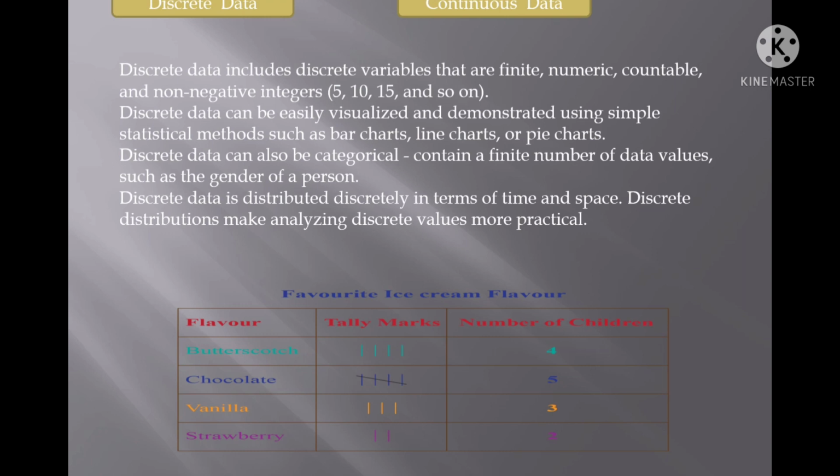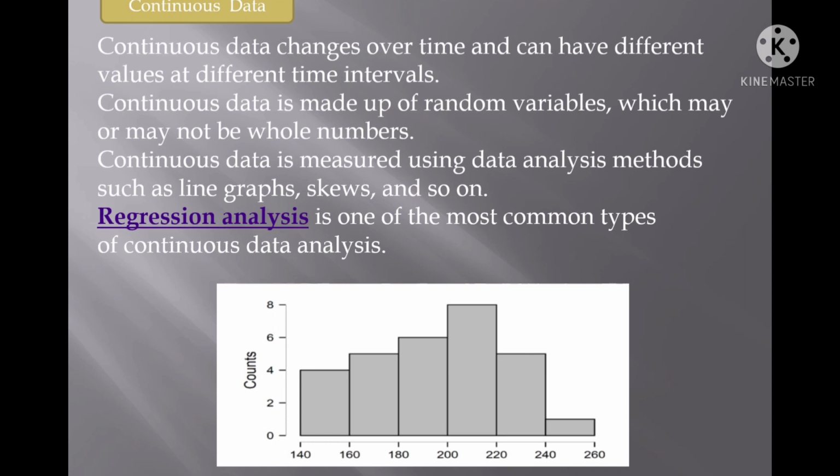Let us go to the continuous data. What is the meaning of continuous data? As the word says, continuous data is in a continuous form. There is no gap in between the data. Here the data range will be given. In continuous data, the data range will be given, and there is no gap between the two ranges.